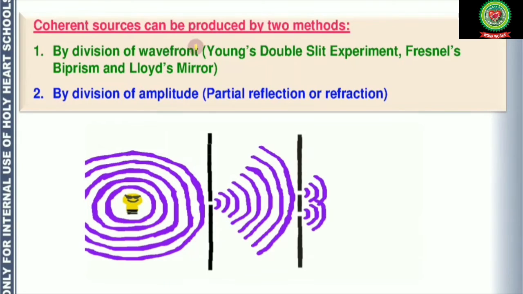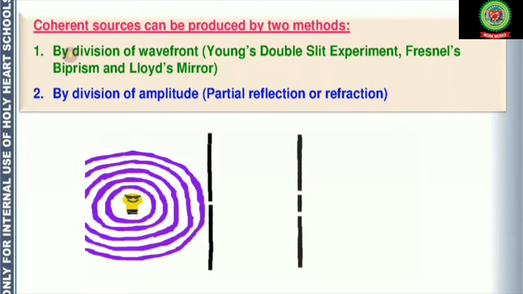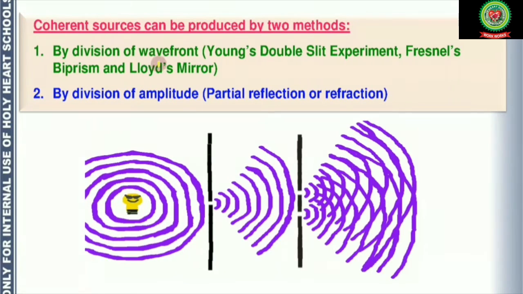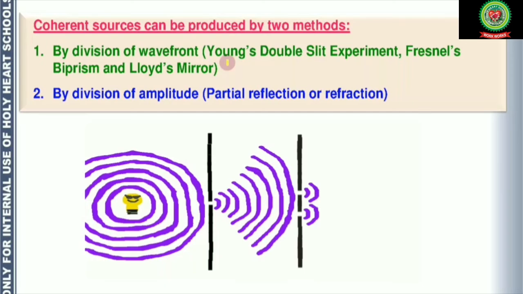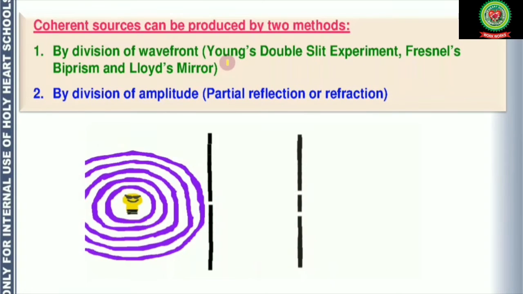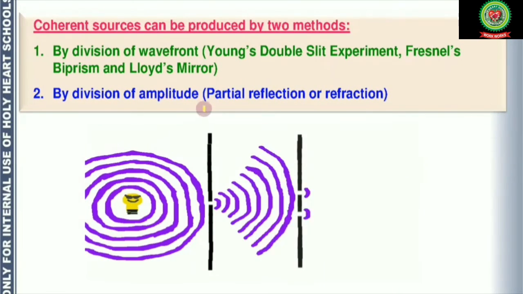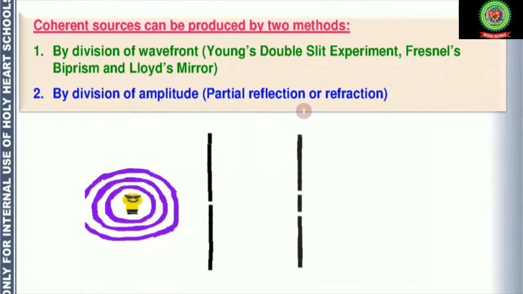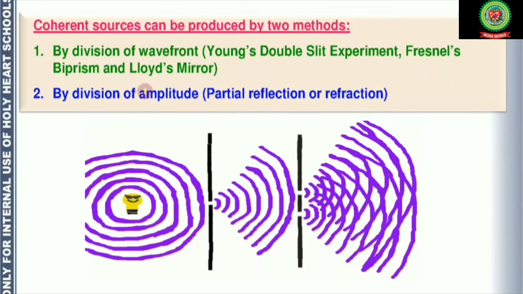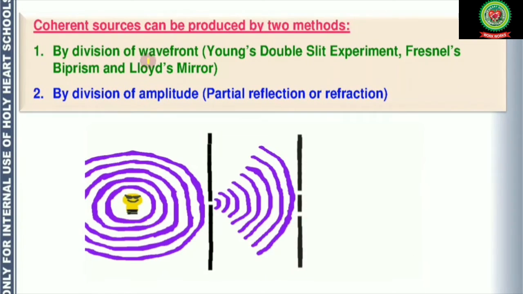Now coherent sources can be produced by two methods. The very first method is by division of wavefront, which is used by Young's double slit experiment, Fresnel biprism and Lloyd's mirror. And second is by division of amplitude, which is also referred to as partial reflection or refraction. Now here we are going to discuss the division of wavefront.